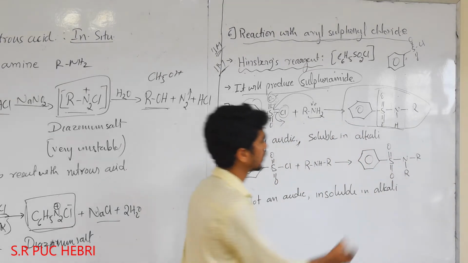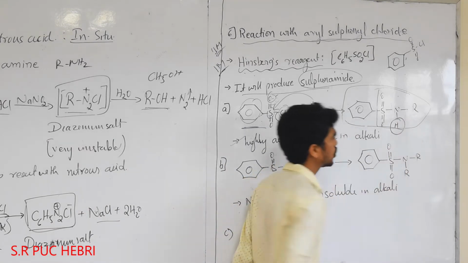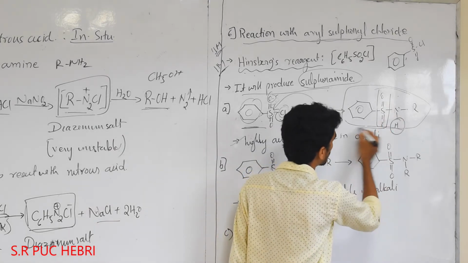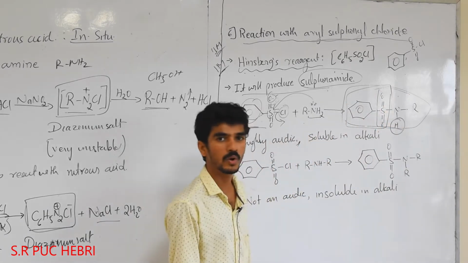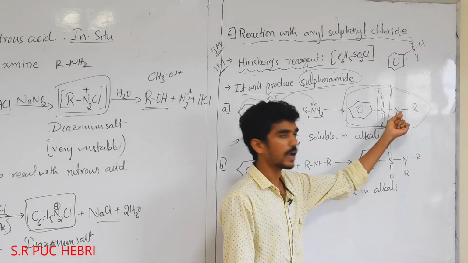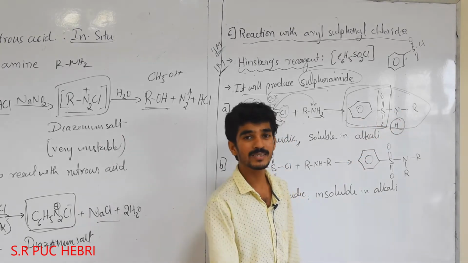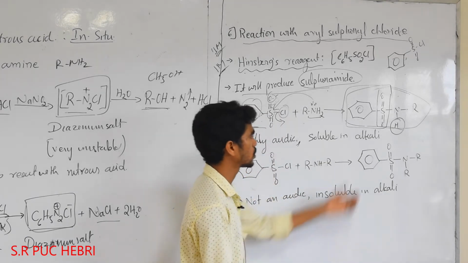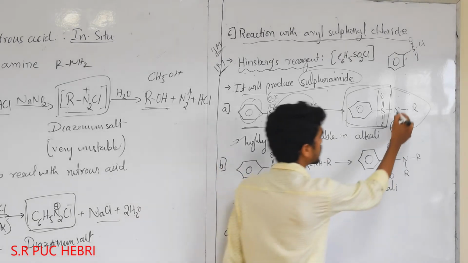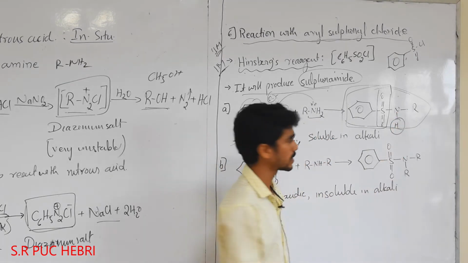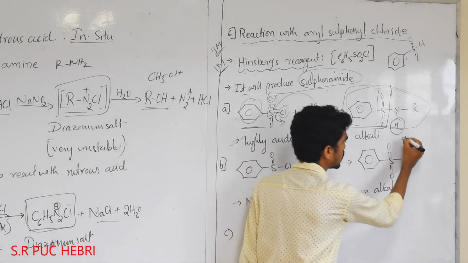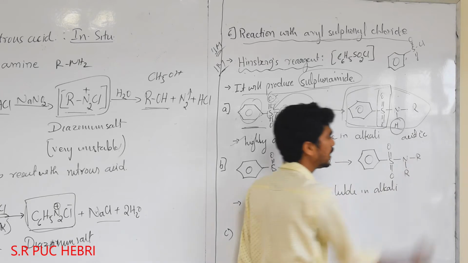This hydrogen of nitrogen is highly acidic because this group is a highly electron withdrawing group. When an electron withdrawing group is present, the adjacent atom having hydrogen has acidic hydrogen. So the aryl sulfonyl group is an electron withdrawing group, adjacent to nitrogen. That nitrogen has 1 hydrogen, and this hydrogen is highly acidic in nature.